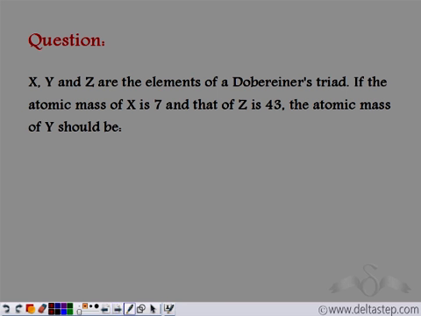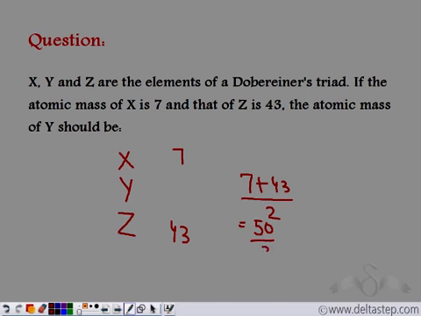Well, Dobereiner's law of triads states that when three elements belonging to a triad are arranged in increasing order of atomic masses, the atomic mass of the middle element is the average of the first and the third element. So in this case, the average comes out to be 25. So the average of the atomic mass of the first and the third element is equal to the atomic mass of the middle element. So the atomic mass of Y should be 25.